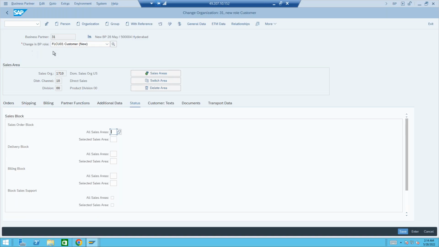Blocking the customer means blocking this particular customer at sales order level, delivery level, or blocking the customer in all the sales areas or selected sales areas. So this is a state. We have this even in the ECC with the T code of XD05, I guess, right? So all the blockings. Let me save this now, so that a BP is generated.